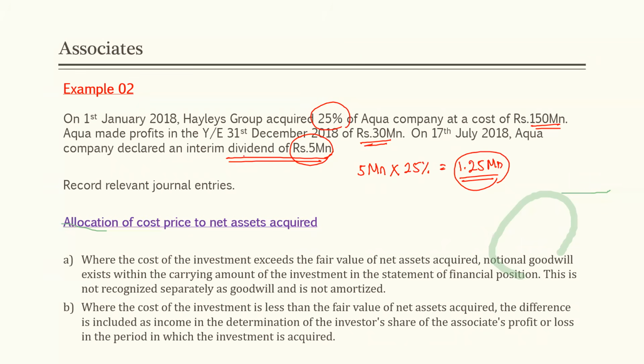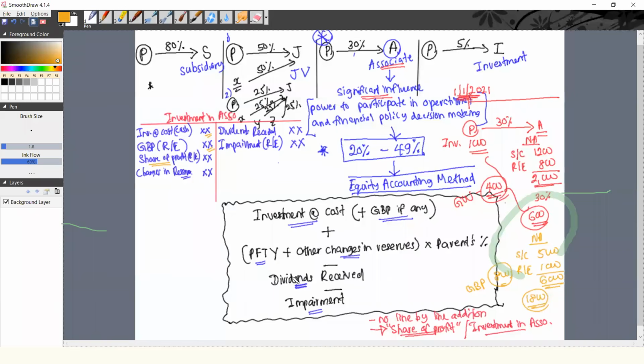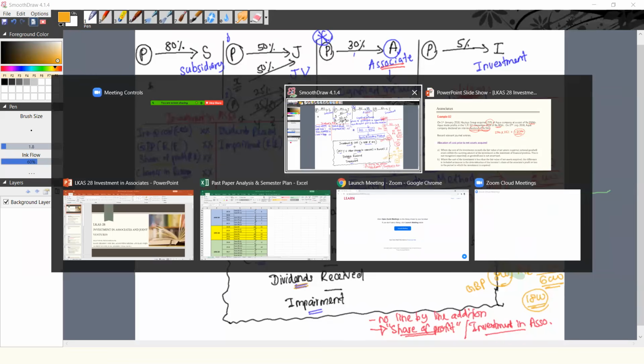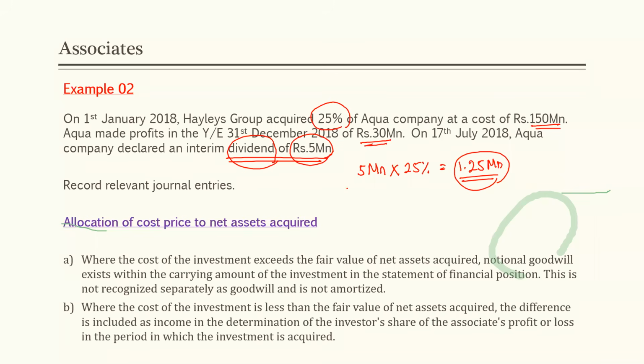Dividends. Do you remember this? What did we do with dividends? We have credited our investment in associate account, right?